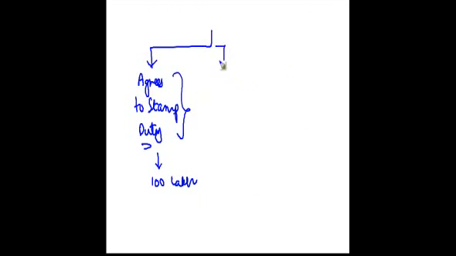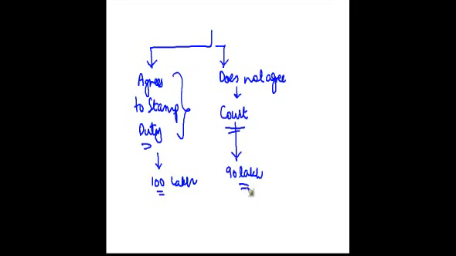The second thing can be he does not agree, okay, and goes to the court. Now the court decides that instead of 100 lakh, actually the value should be 90 lakh, right? In this case, the sale consideration will be treated as 90 lakh, which is the value determined by the court.